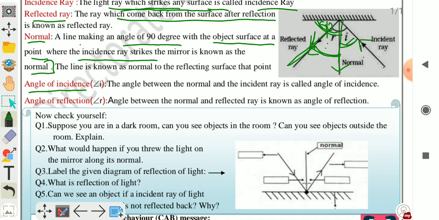Question number 3. Label the given diagram of reflection of light. You have to label this diagram. The labelled diagram is given to you in this picture, so you can easily label it. This one is the reflected ray. Arrow is showing this one is the reflected ray and this one is the incident ray. This angle is the angle of incidence and denoted by i, and this angle is the angle of reflection. It is denoted by small r, and this one is mirror or plane mirror, you can write.